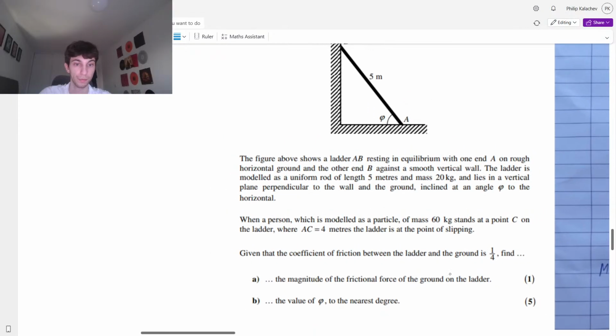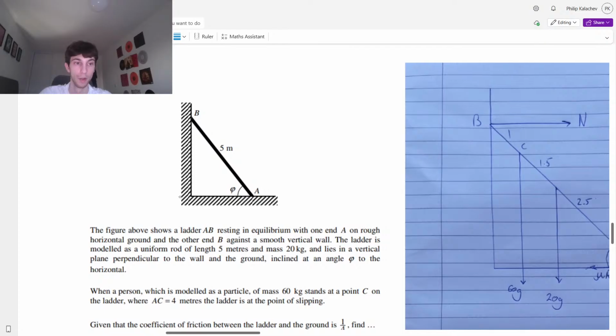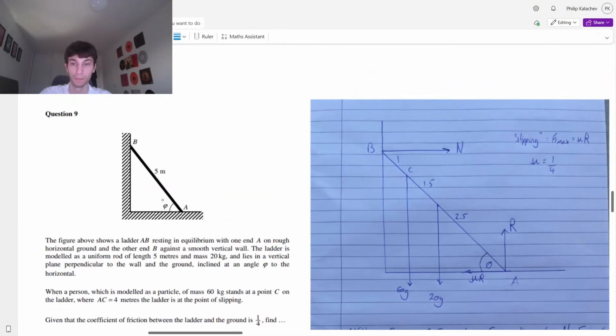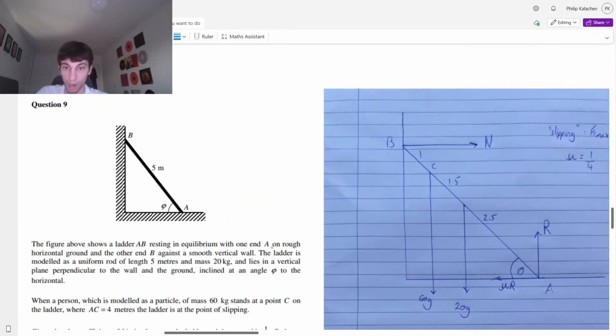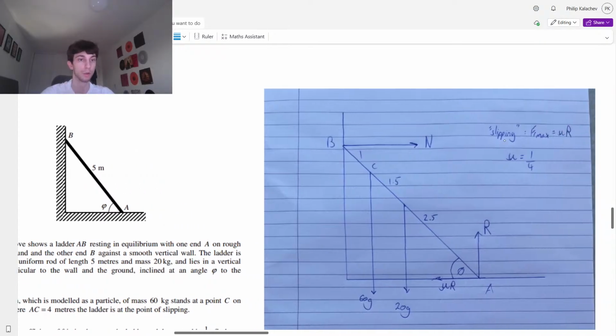So let's label our forces. First of all, let's go one by one. As we know, one end A is on rough horizontal ground. Limiting equilibrium, yes, friction will be at its maximum, mu times R. Perfect. So what do we have? We're slipping, so our friction is going to be max, mu times R. Exactly that.